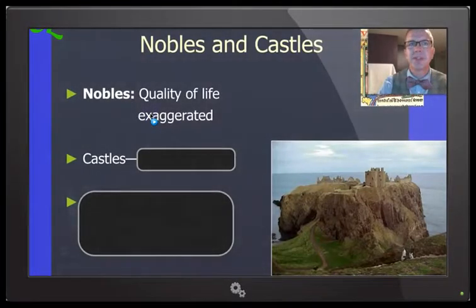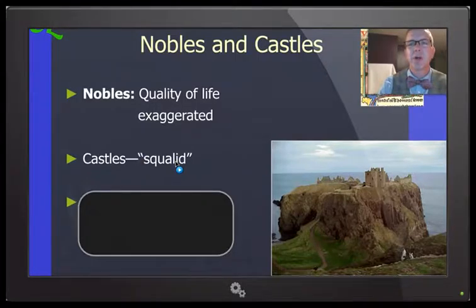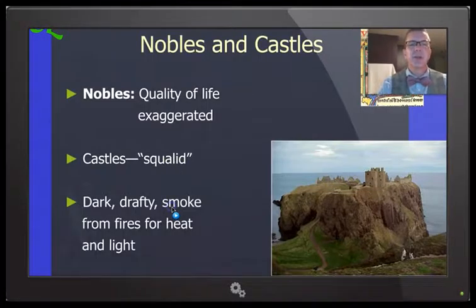First of all, let's look at the lives of our nobles. The quality of their life, let's just say, is exaggerated in the movies and the things you've heard. It isn't everything all great at the palace, everything all nice and wonderful. The castles are really kind of squalid places, not nice places you would want to live. They are drafty and dark, with small windows for defensive purposes and stone walls, which are cold in the winter. We have open fires for heat, and smoke comes off from that. We've got fires and torches for lamps, or burning oil for lighting. All very dark, not so nice.